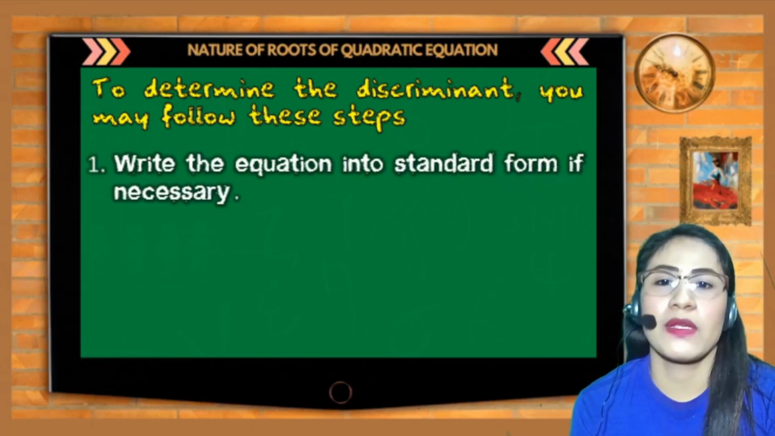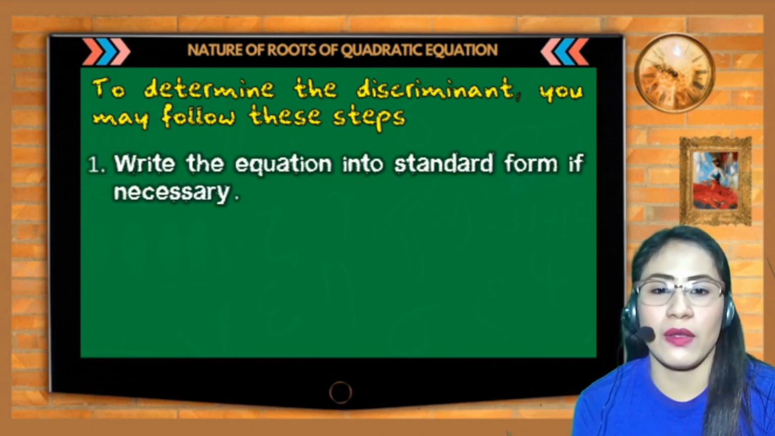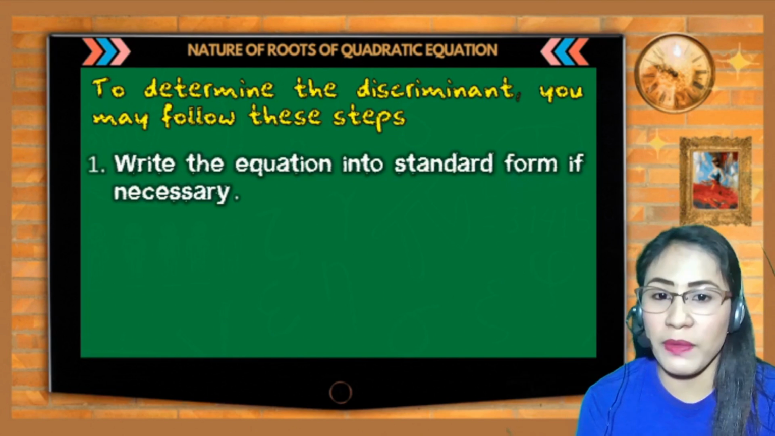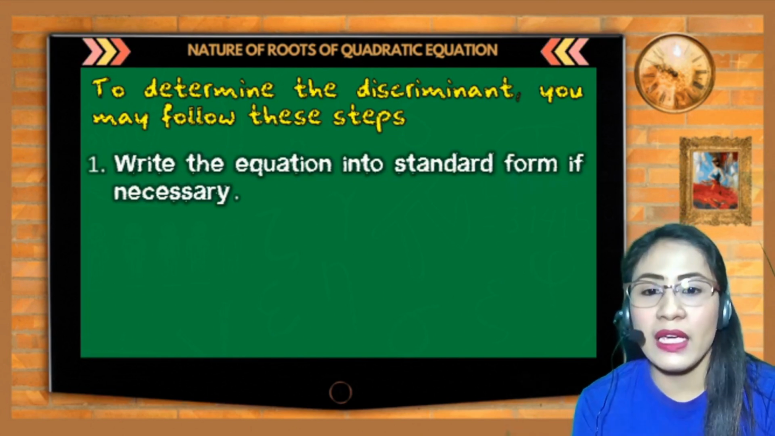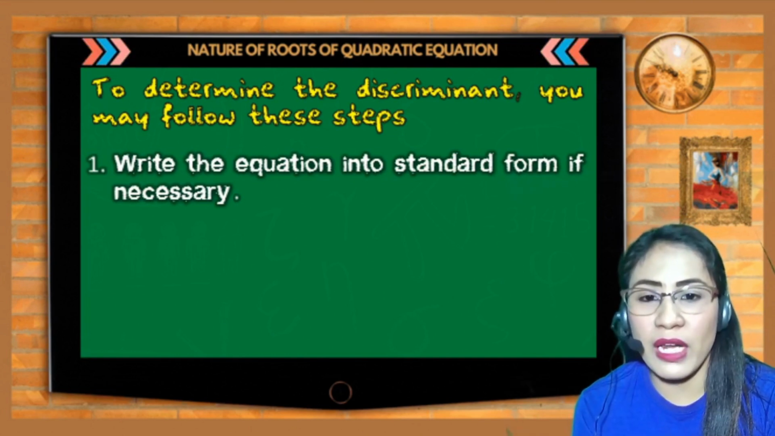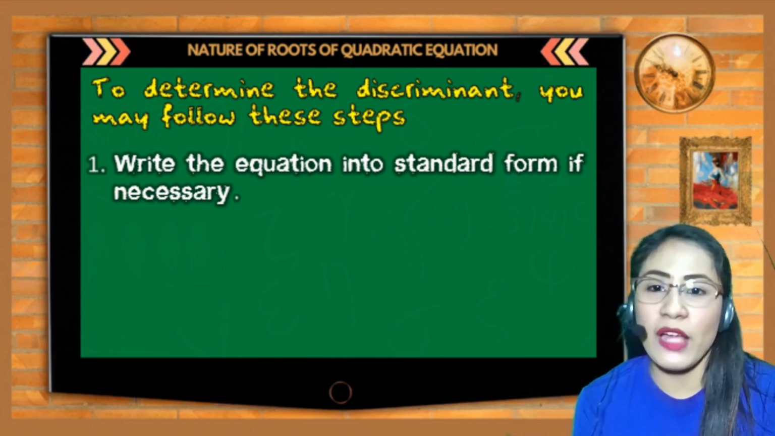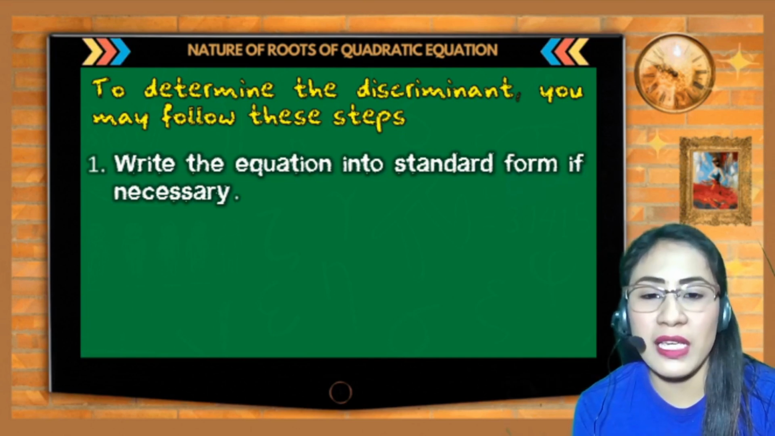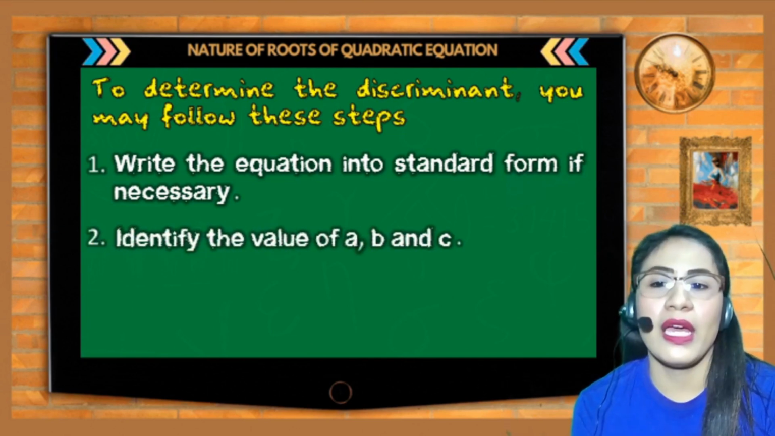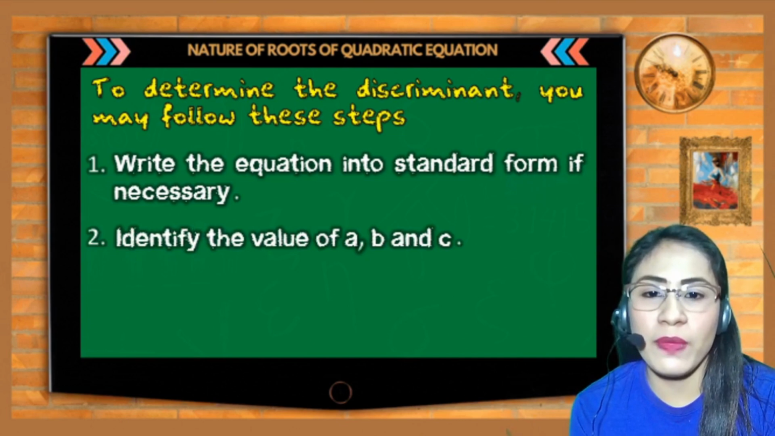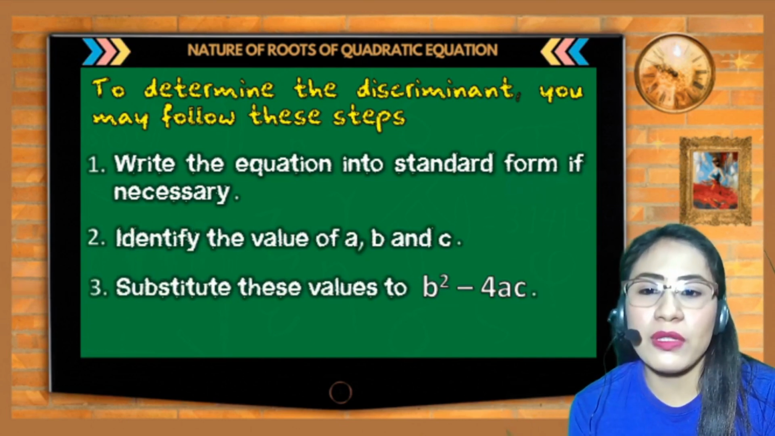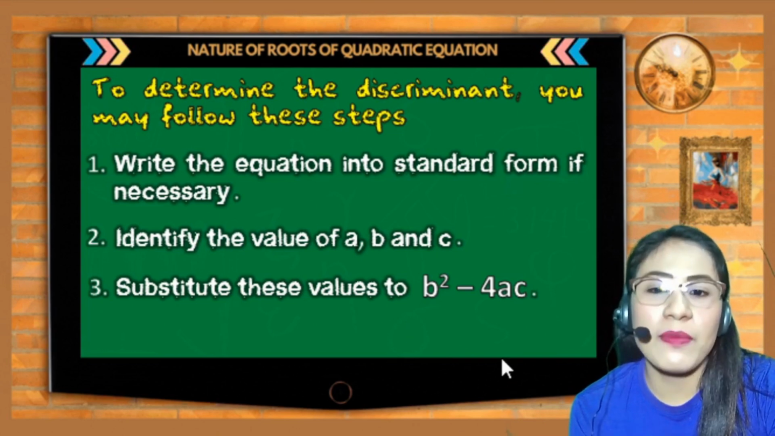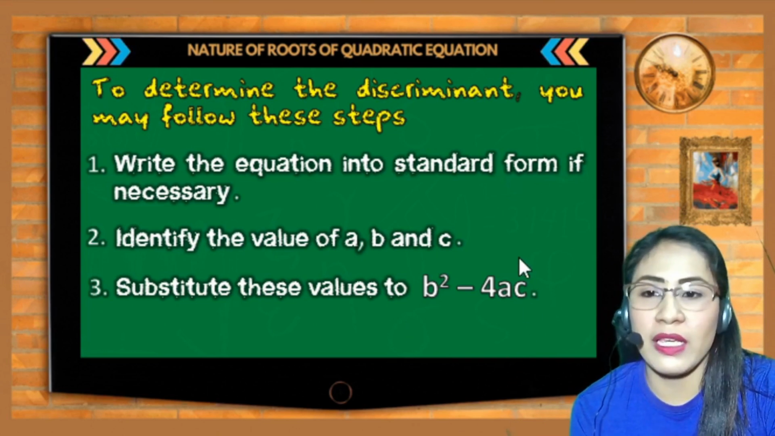So, these are the steps to find the discriminant of a quadratic equation. Write the equation into standard form if necessary. So, kung hindi siya naka-standard form, i-rewrite muna natin siya into standard form. Ano nga ulit yung standard form? Ax squared plus bx plus c is equal to 0. And then, identify the value of a, b, and c. Substitute the value of a, b, and c sa ating formula na b squared minus 4ac.